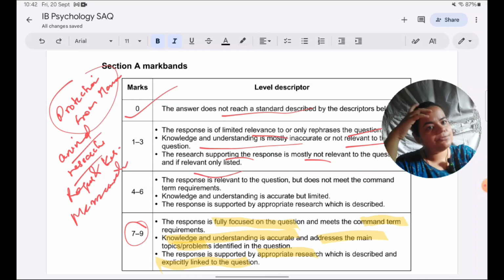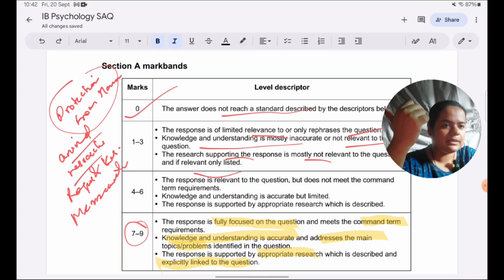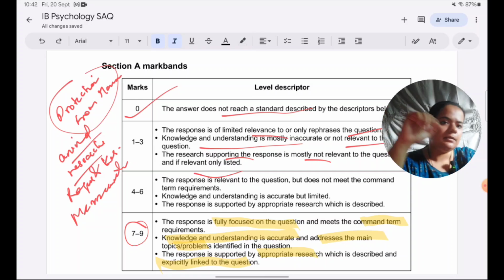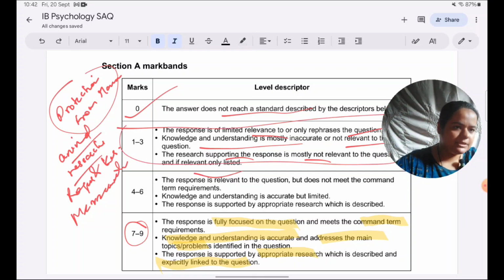So many times students come up with, oh, I wrote such a good answer and I did not get enough marks, because the answer you must have written lengthy. In your view, it must be good, but actually it's falling in this mark band. Because it is of this nature, what is described here, that's why it's not able to meet any higher scores.